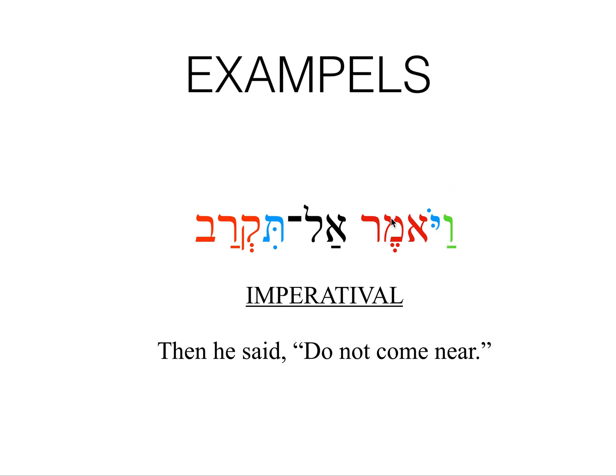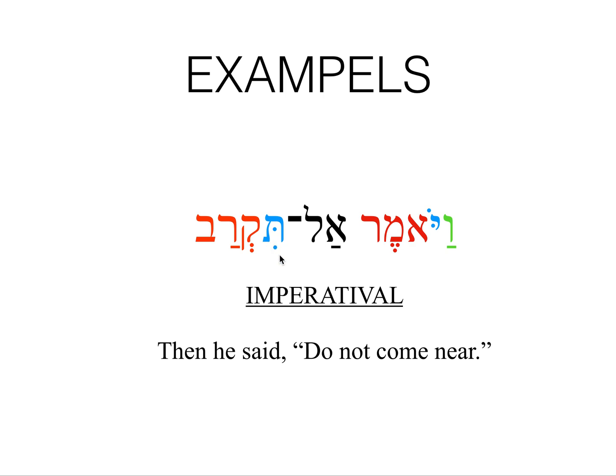So then he said, and this is what he said, Al tikra. We have a negation, so we know that this cannot be an imperative. And with the verb kara, we have a taf at the beginning that tells us it is either 2ms or 3fs. In the context, we actually know that this is 2ms, so it's you. In this text, you don't have enough context, so it could be theoretically both.